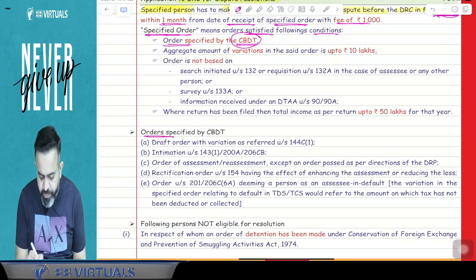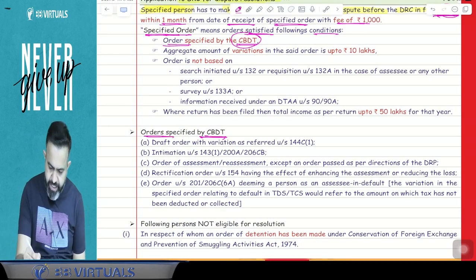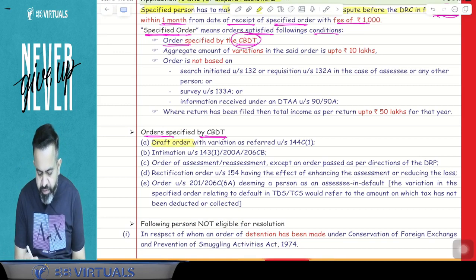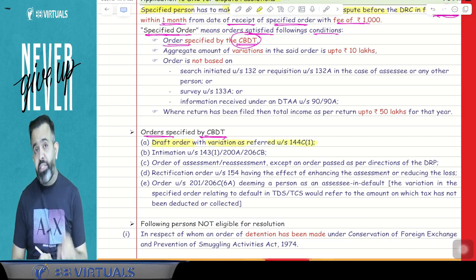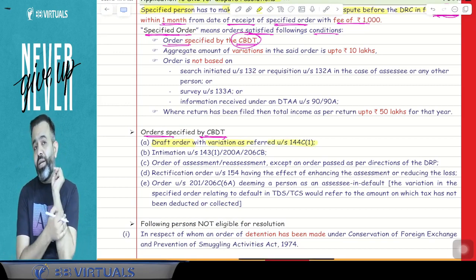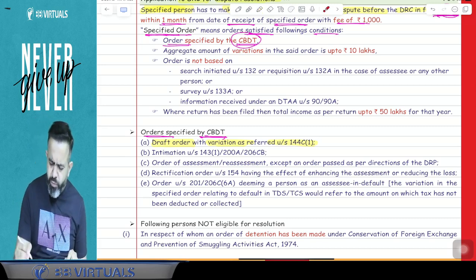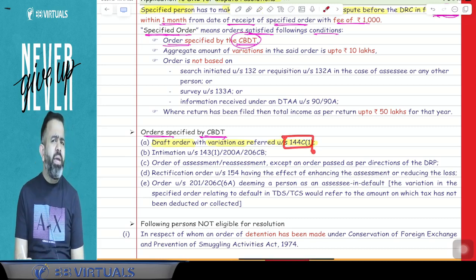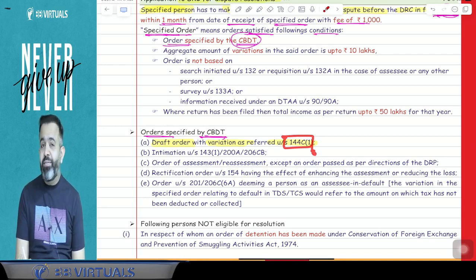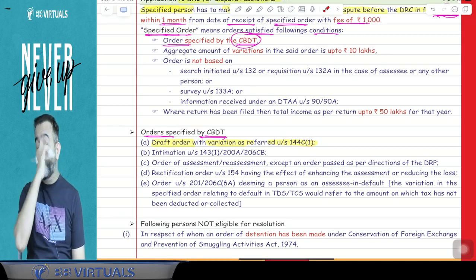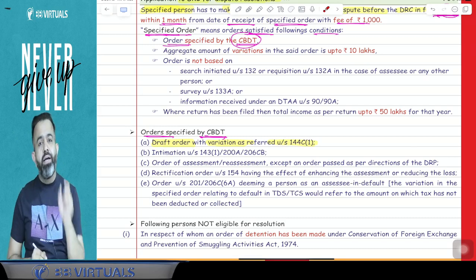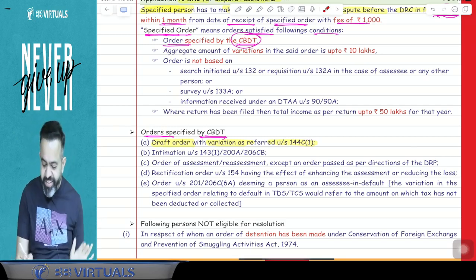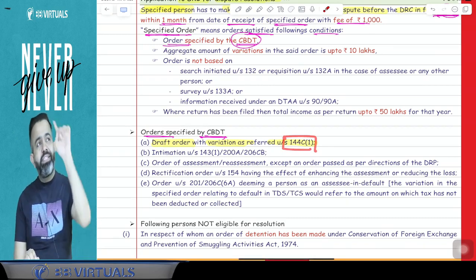Here guys, the order specified by the CBDT says that any draft order with the variation as referred under section 144C subsection 1. 144C subsection 1 is related to any foreign company or non-resident, if any order is made by the income tax department, or any person whose case was transferred to the TPO, and due to TPO there is a variation, and guys, always they will send you the draft order under section 144C. So they will send you the draft order.